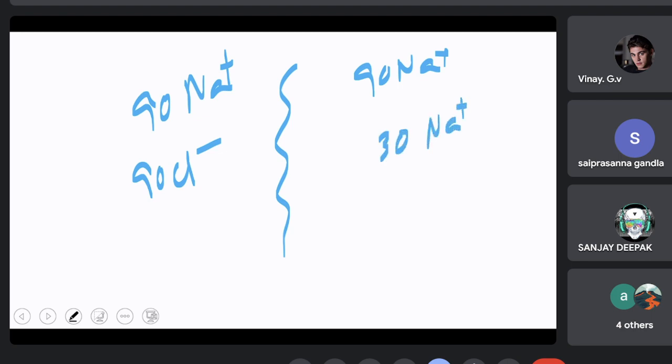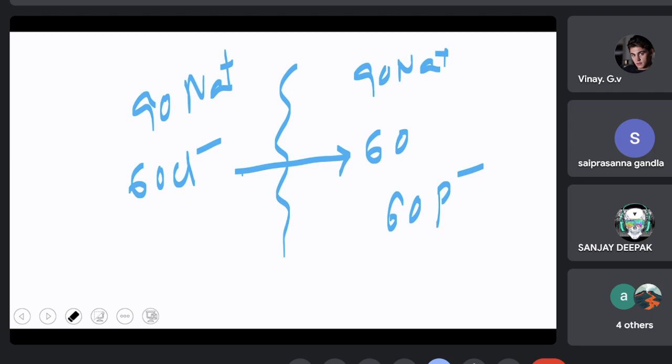And there are 60 proteins on the other side. Now because there is a difference with respect to chloride ions, the chloride ions tend to move. About 30 chloride ions move from this side to that side, so that these are now 60 each. This is chloride, sorry.